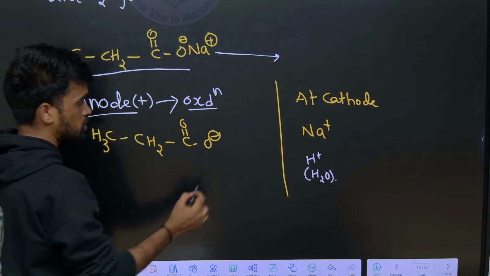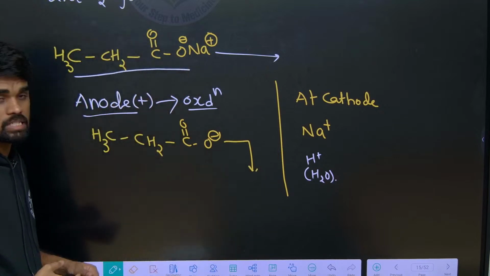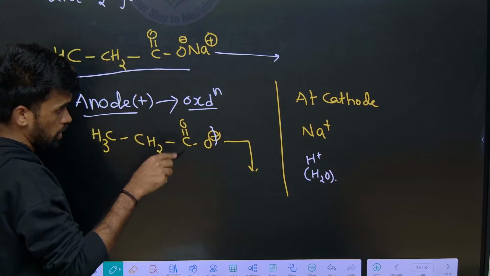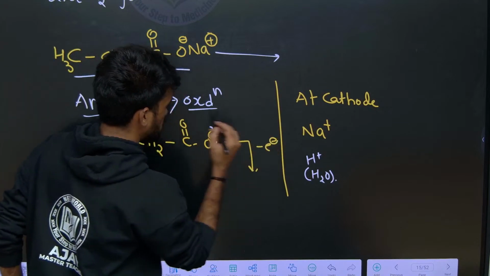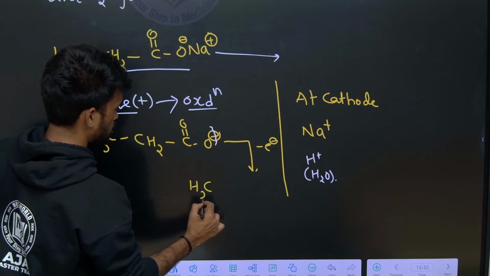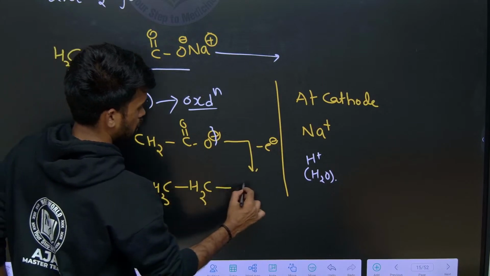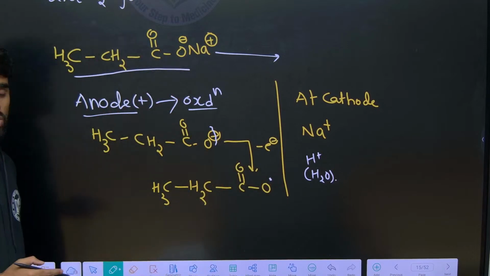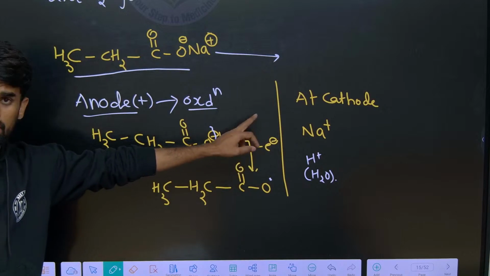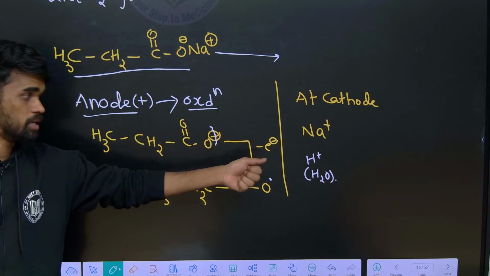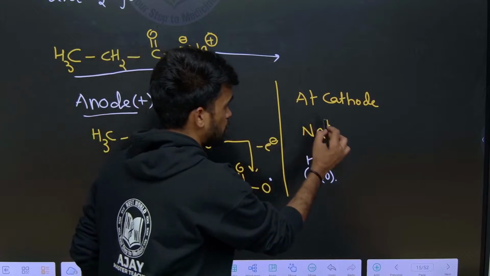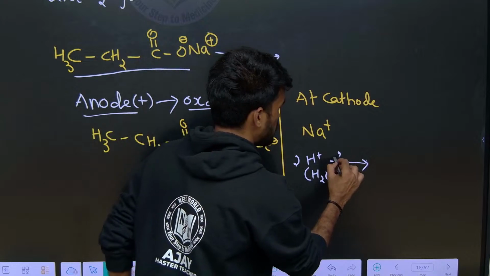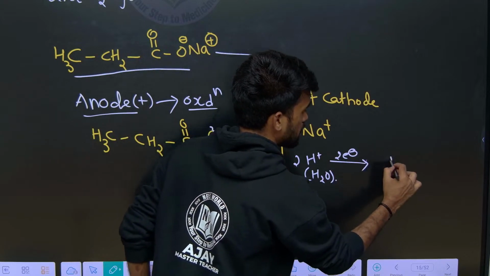So loss of electrons, how is it taking place? See, the negative charge is there, right? So during electrolysis this charge breaks, I mean 1 electron is lost over here and it generates a radical like this. The O negative charge becomes a radical. So 1 electron is released from here. This released electron will be taken by the H plus, when we have 2 moles of H plus, 2 electrons will be taken and it will release H2 gas.